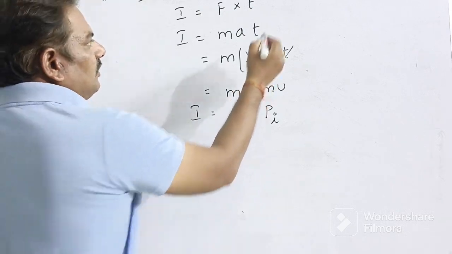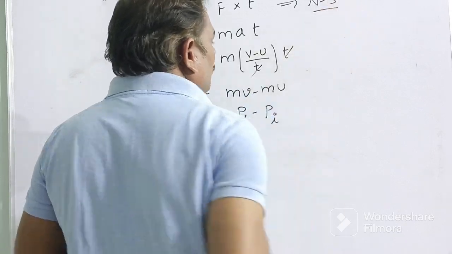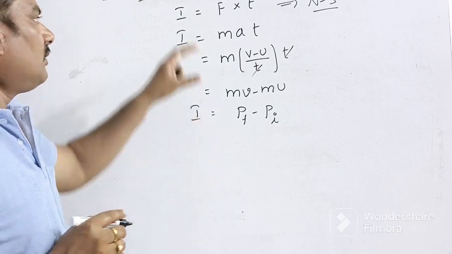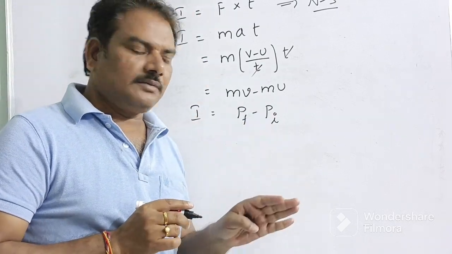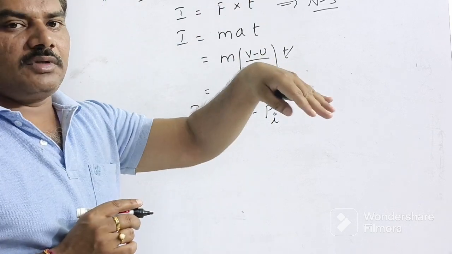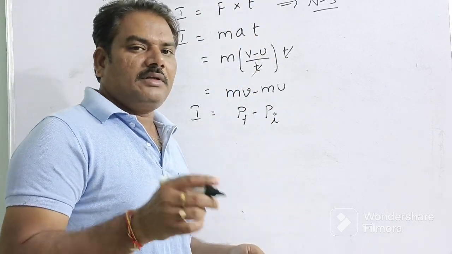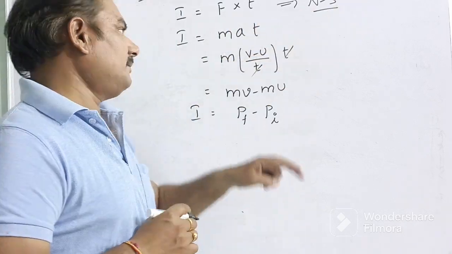So what is the unit of impulse? Newton second is the unit of impulse. Impulse means a very large force acting on a body in a small interval of time. Units: Newton second.